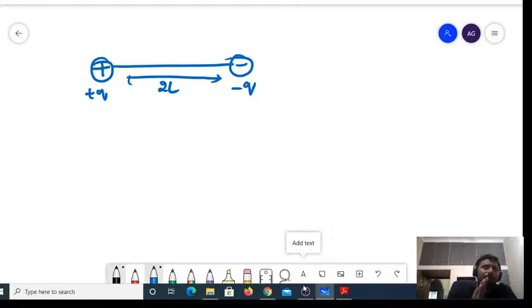Now, we know the equation to find the electric field along the axial line, and the equation for the electric field along the equatorial line. Now, but in this one we have a small trick.